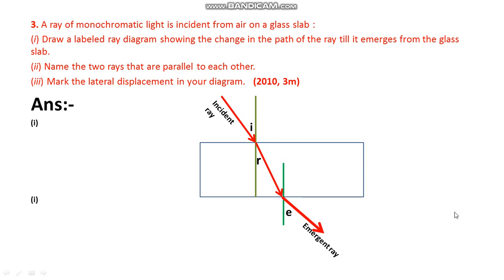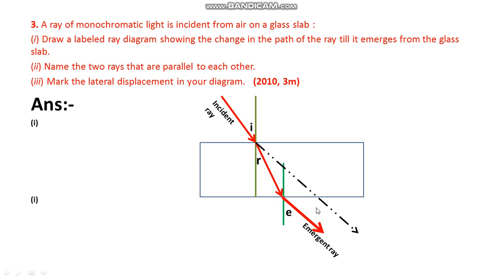If there is no glass slab, then what happens? The incident ray does not change its path. It travels straight along this dotted line, right? Because of this glass slab, it shifts. The incident ray laterally shifts.